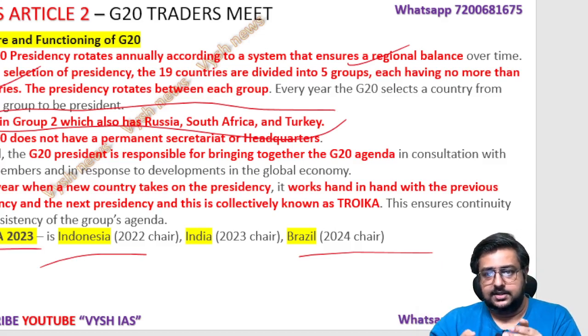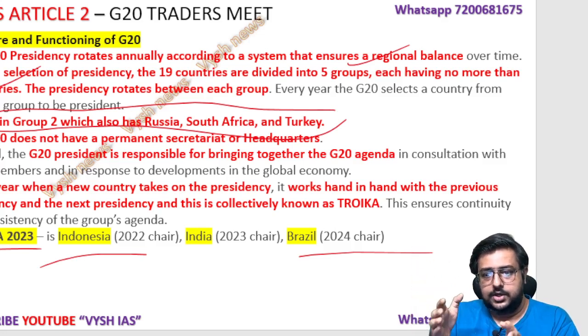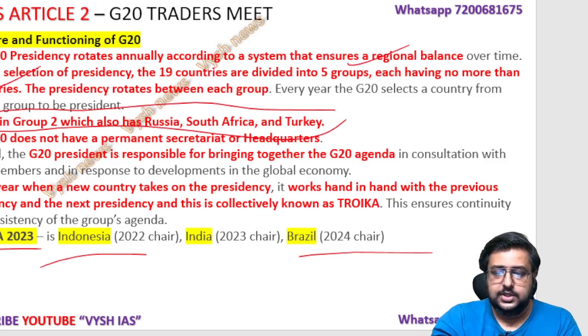Troika is the same thing: this time's president, last time's president, and the future president. The three of them will sometimes meet and decide some things. Okay, so that is the troika. So in next year's troika also, India will be there: India as the past president, Brazil as the current president, and after that the future one, I think 2025, will be South Africa or something, which is to be decided. So like that, in the troika this year and next year, India will be part. This time as the main president, next time as the previous president. Okay, so that is one troika thing.